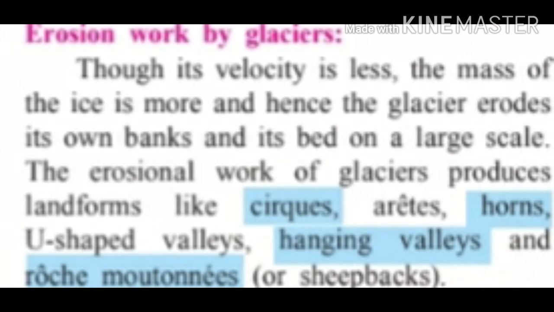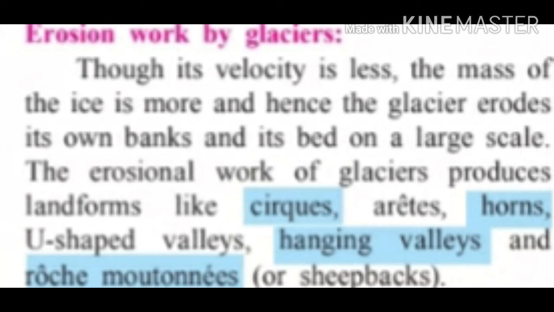Our next point is erosion work by glaciers. Though the glacier's velocity is less, velocity meaning speed, the mass of ice is more, and hence the glacier erodes its own banks and its bed on a large scale. We have seen the erosional work of a river. When a river flows with fast speed, it erodes the river bank and river bed portion.